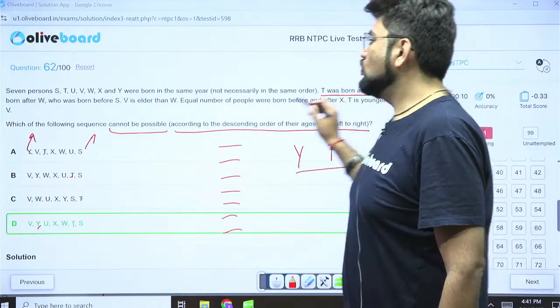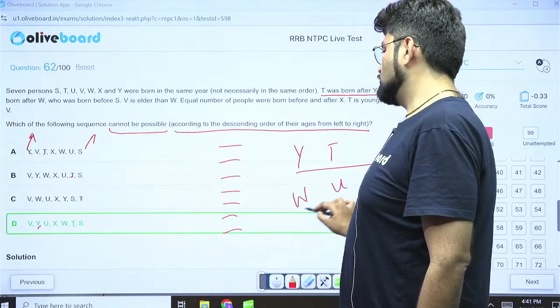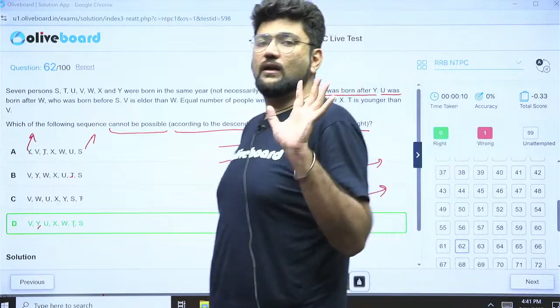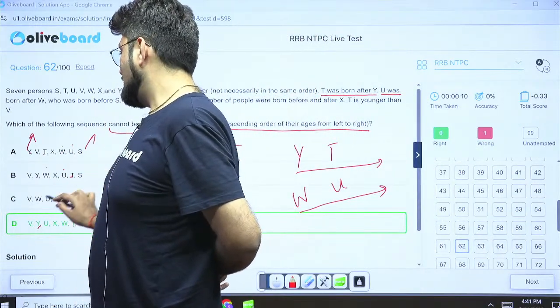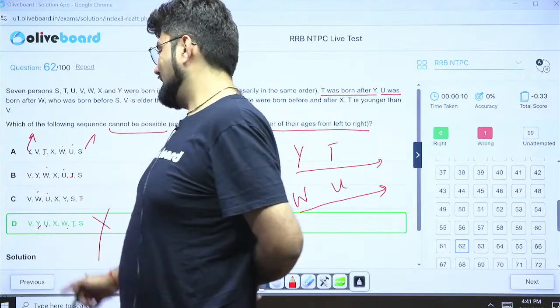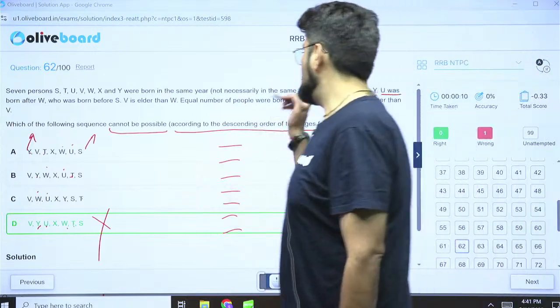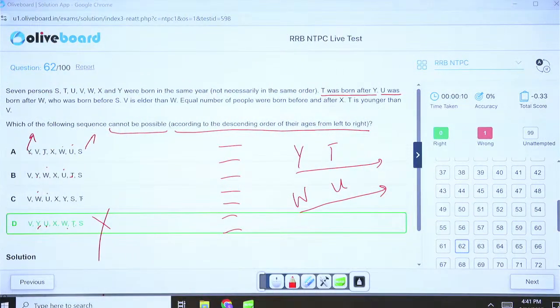Next one says U was born after W. So this is the order we are looking for, that first W will come and then U will come. First W, then U, okay. First W, then U, okay. First U, then W, not okay. So this is the correct answer, which can never be possible because this breaches the condition number 2, and hence option D is the right answer.